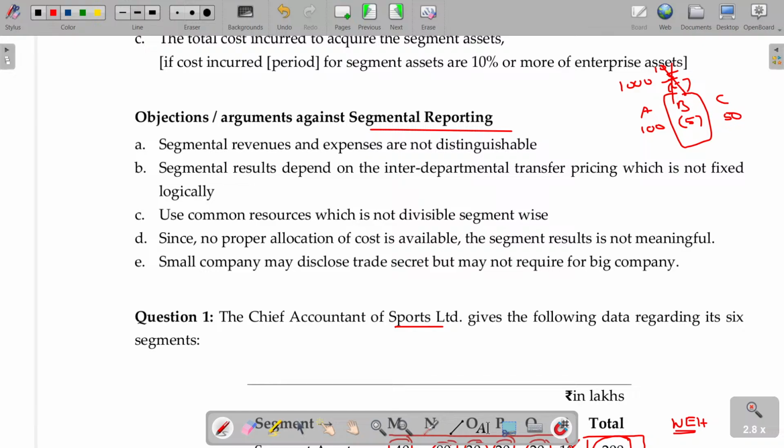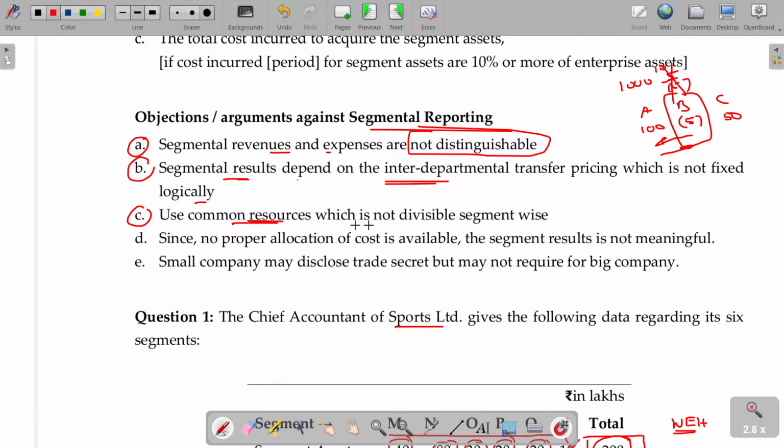If the management makes a decision that this is not profitable and stops it unwantedly, it affects the other business also. Then there are objections to preparing segment reporting. Segmental revenue and expenses are not distinguishable sometimes. Segment results depend on interdepartmental transfer pricing also. That will also have some impact, and it may not be logically fixed.